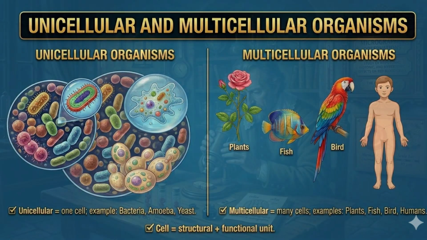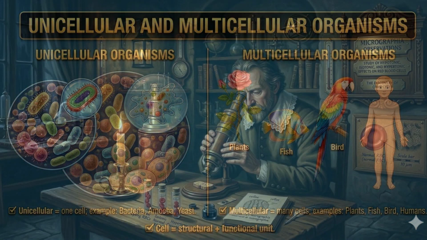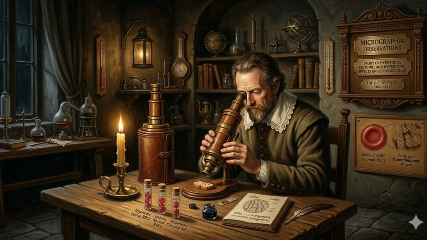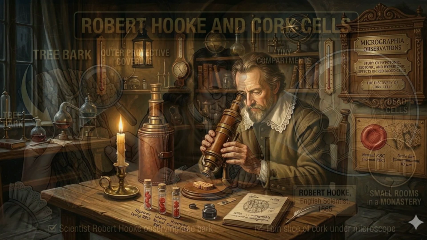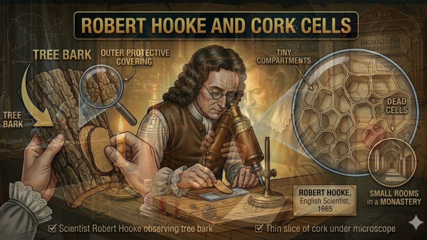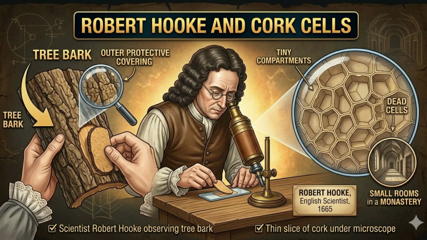Now let us learn how cells were discovered. In the year 1665, an English scientist named Robert Hooke observed a thin slice of cork under a microscope. Cork is the outer protective covering of tree bark. When Hooke looked through the microscope, he saw many tiny box-like compartments. These compartments looked similar to small rooms in a monastery.